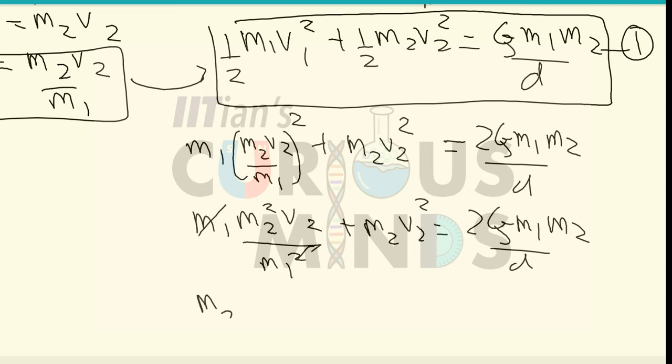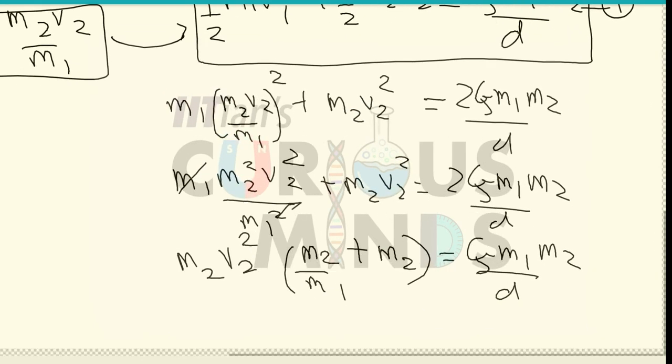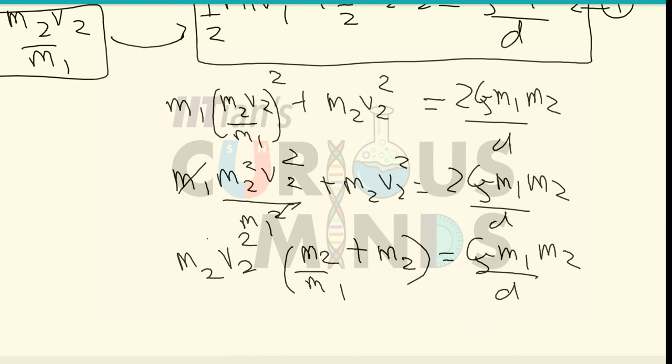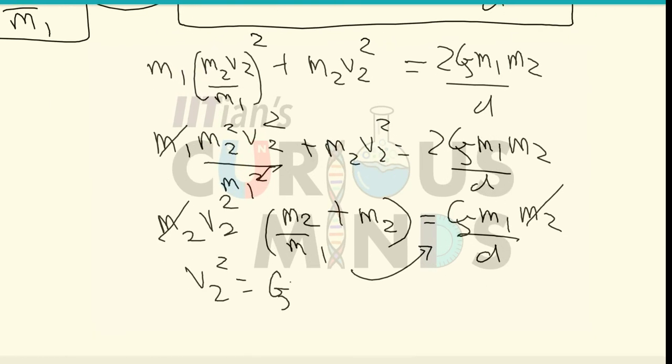I can take m2 common, and I can also take v2 square common. So the only term that is remaining, it will be equal to m2 by m1 plus m2, which will be equal to g m1 m2 divided by d. So from this given equation, m2 will also get cancelled off from the left and right. So v2 square will be equal to, I will take m1 on the right hand side, g m1 square divided by m1 plus m2 into d.